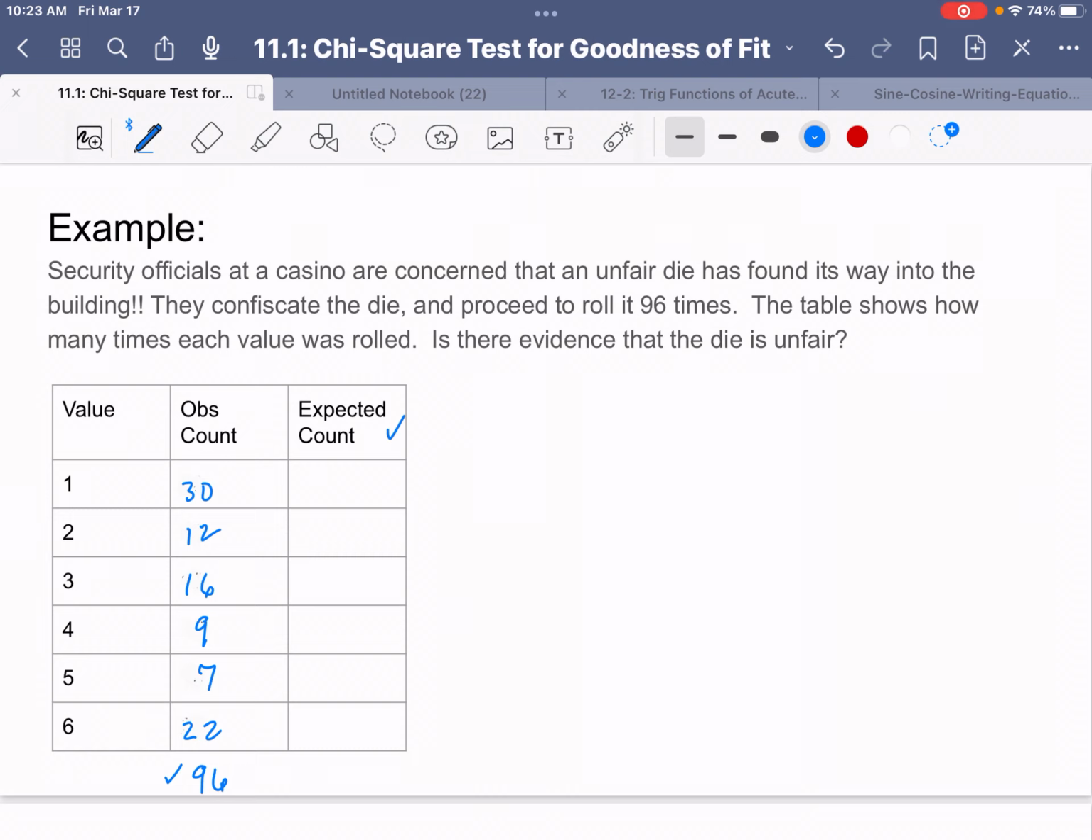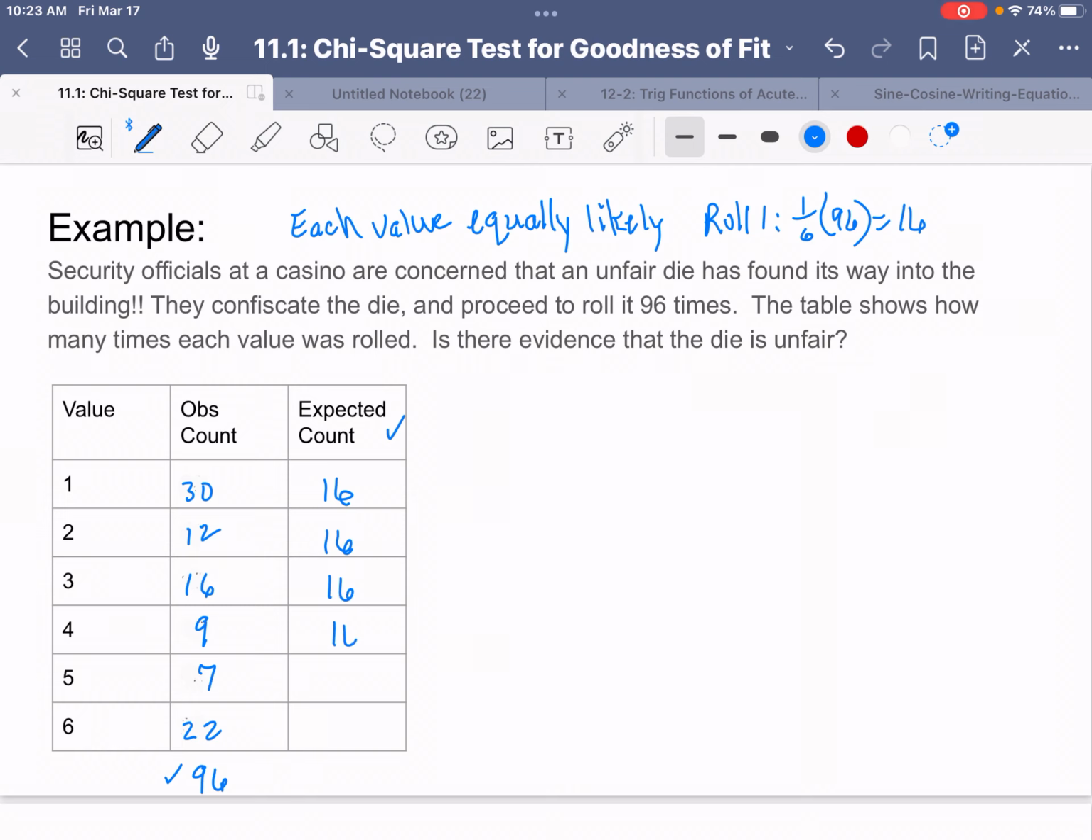Well, when I roll a die, wouldn't I expect each value to be equally likely if the die is fair? So in other words, I would expect to roll a 1 1/6 of the time. Oh, but wait a minute. I'd expect to roll a 2 1/6 of the time, and a 3, and a 4, and a 5, and a 6. I would expect each value to come up 16 times.